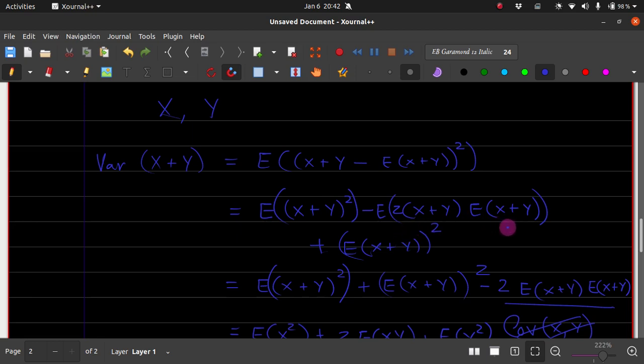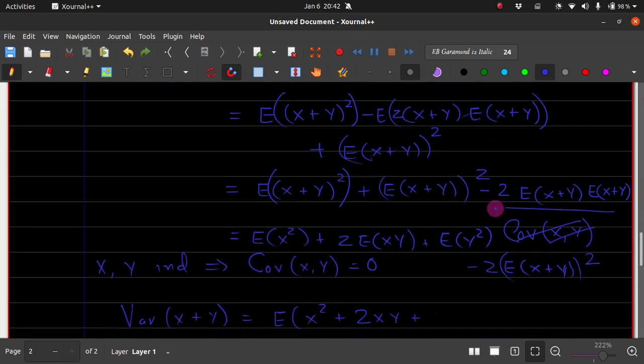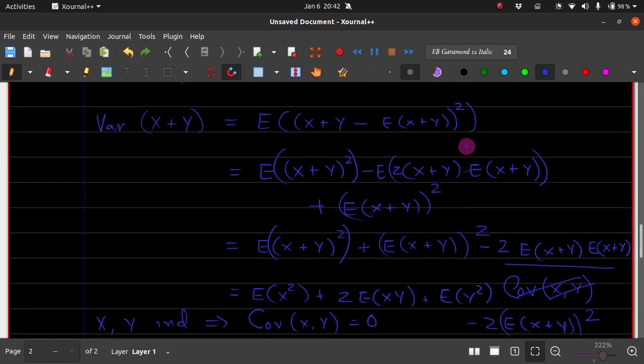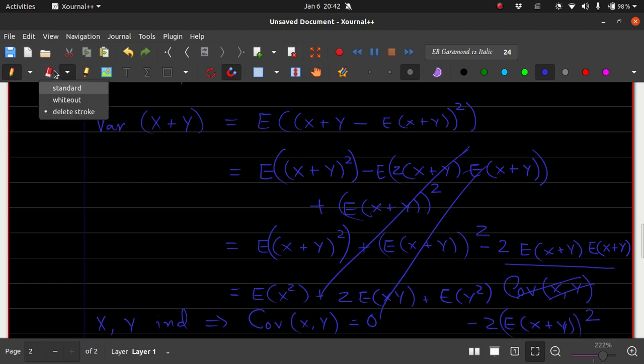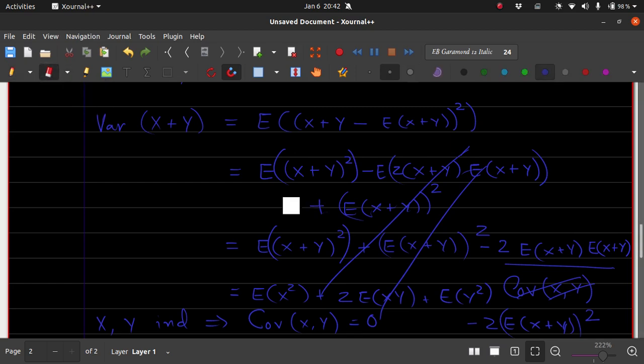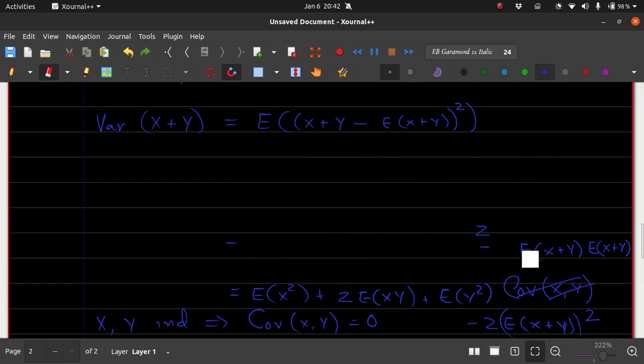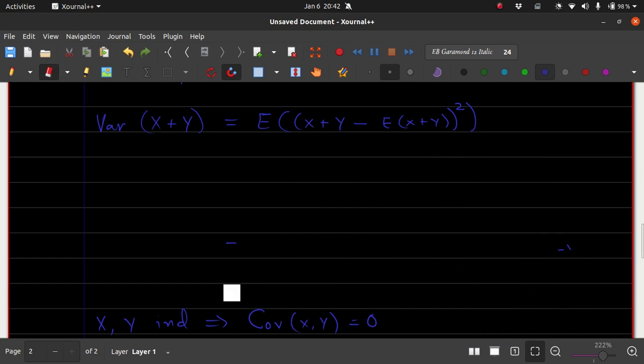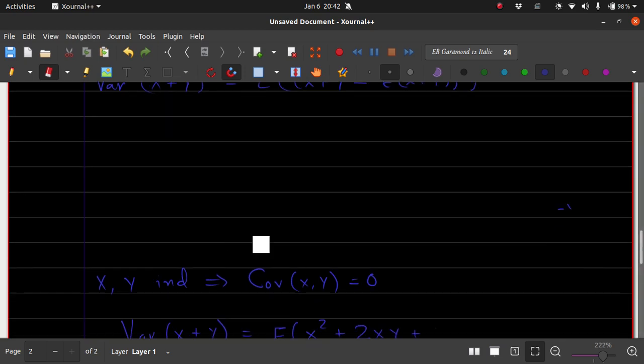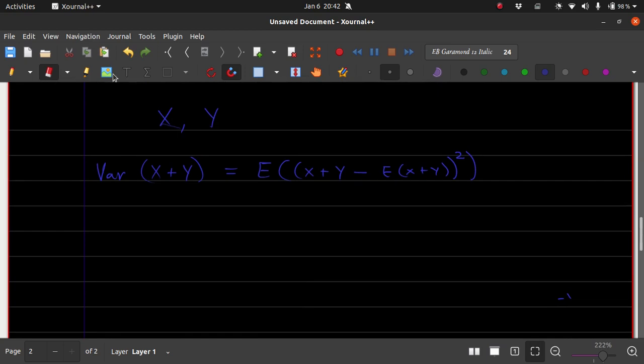In fact, I'm going to do it this way. This is not going to lead me where I want to go. So just forget this stuff and do it again. It is not that I did something wrong, but I want to arrive at some good formula for covariance, and hence I'll do it again.